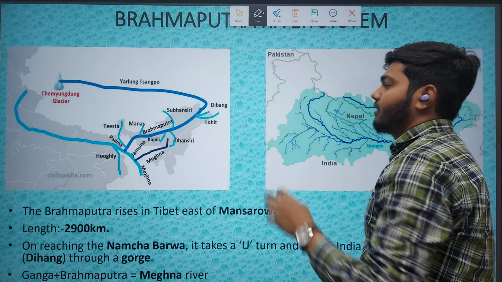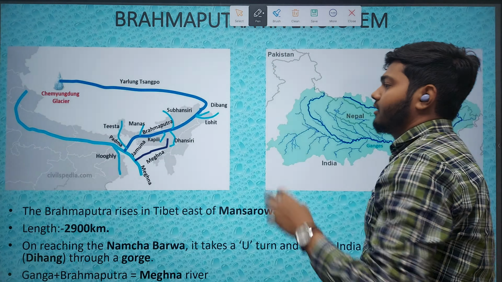So let's move to the next slide. Okay, let's go through this map. So this is Ganga, this is Brahmaputra, and they meet, and the further stream which is formed is called what? What was the name? Meghna river. Okay, I hope this is clear.